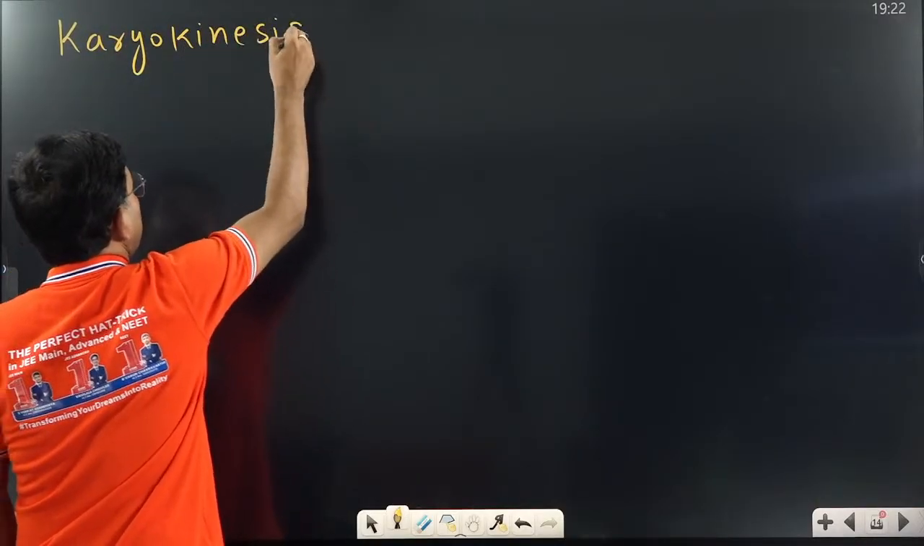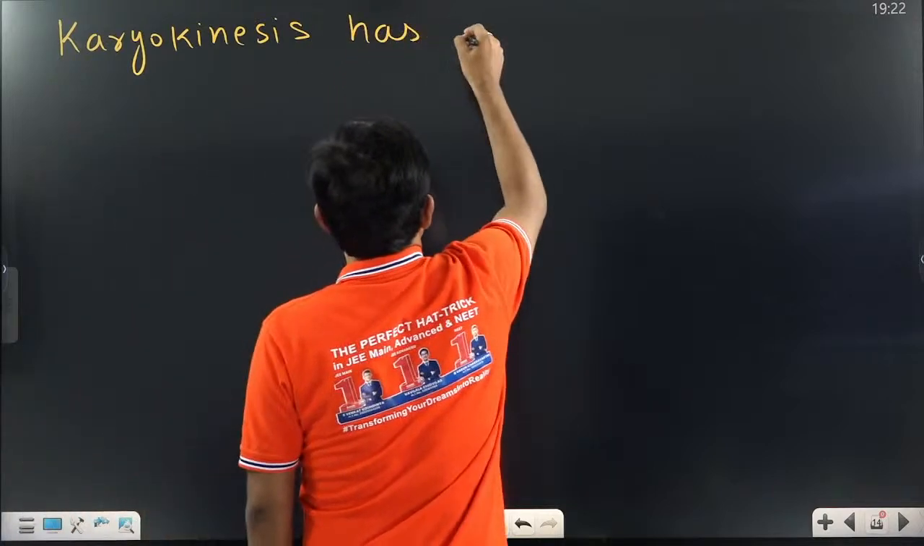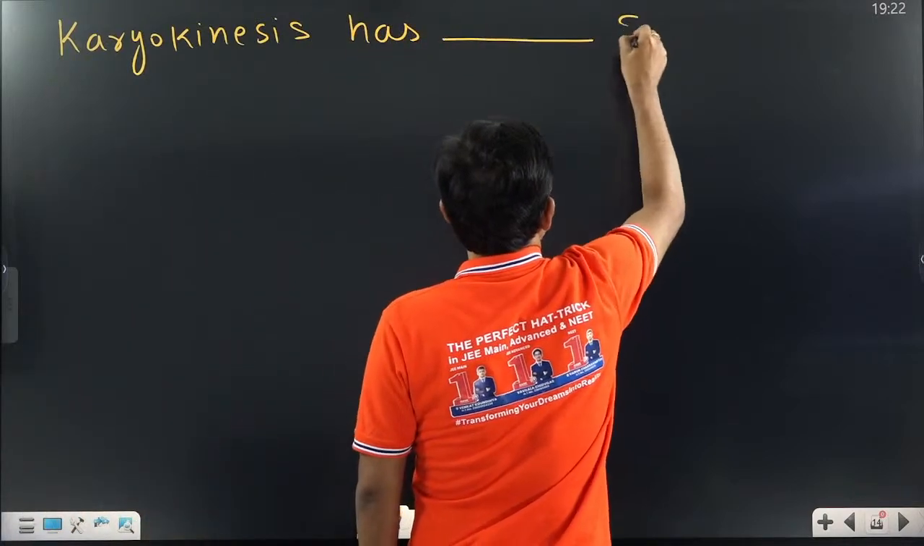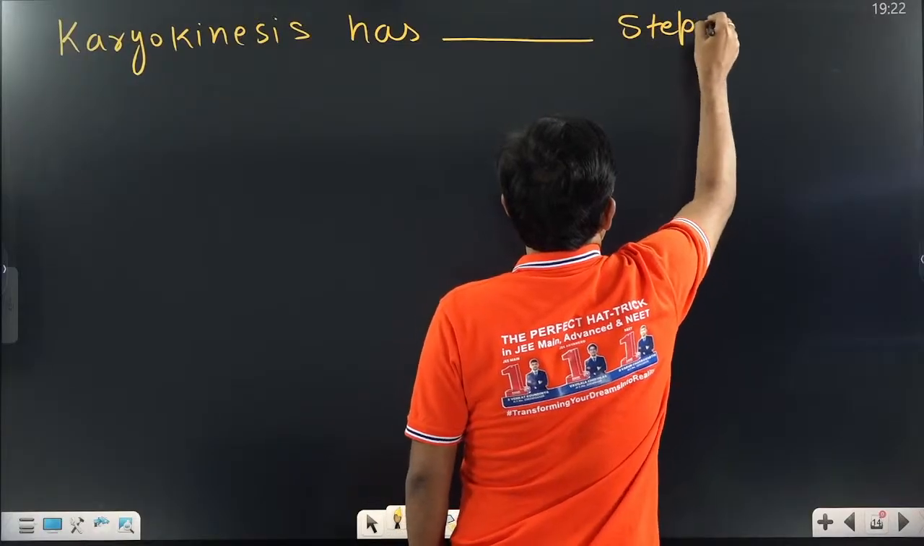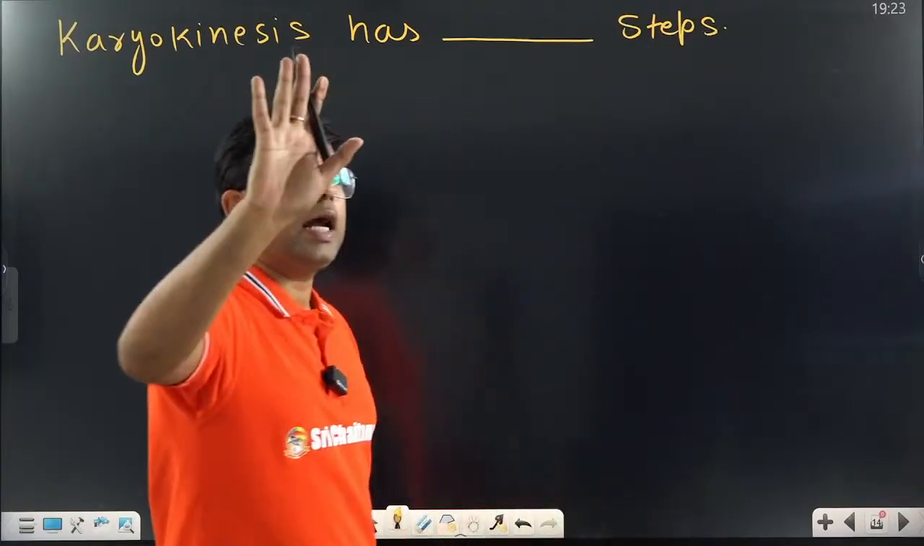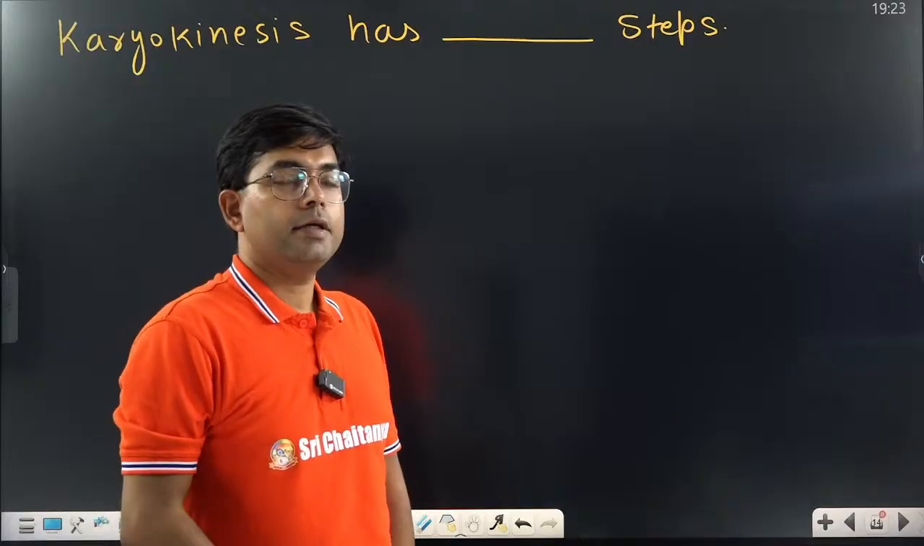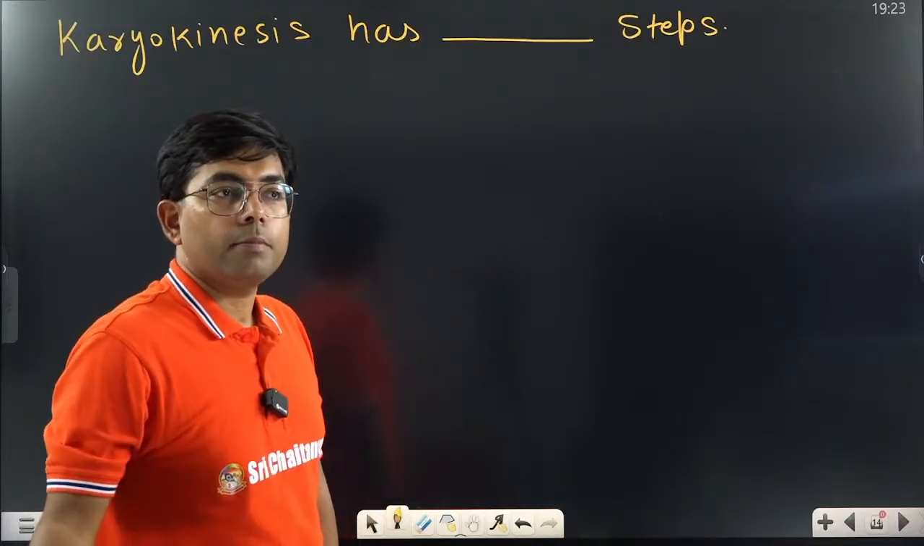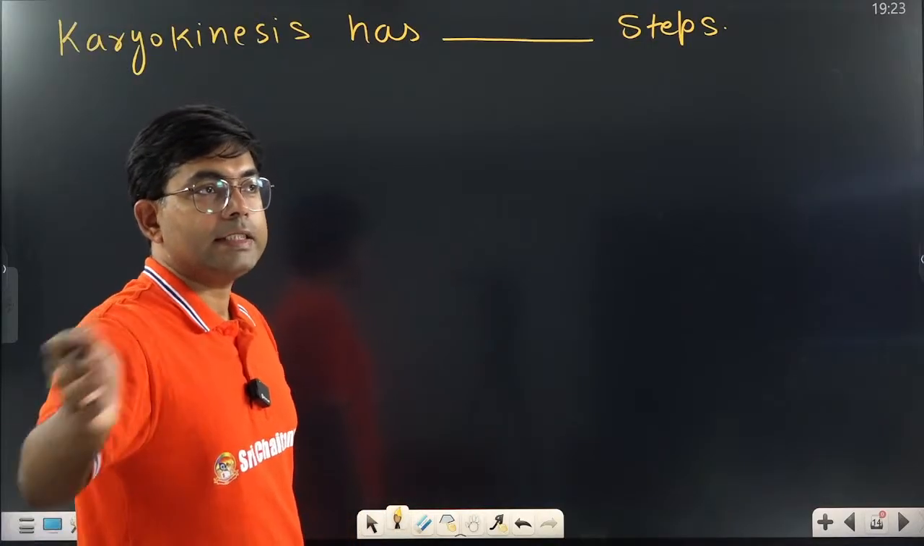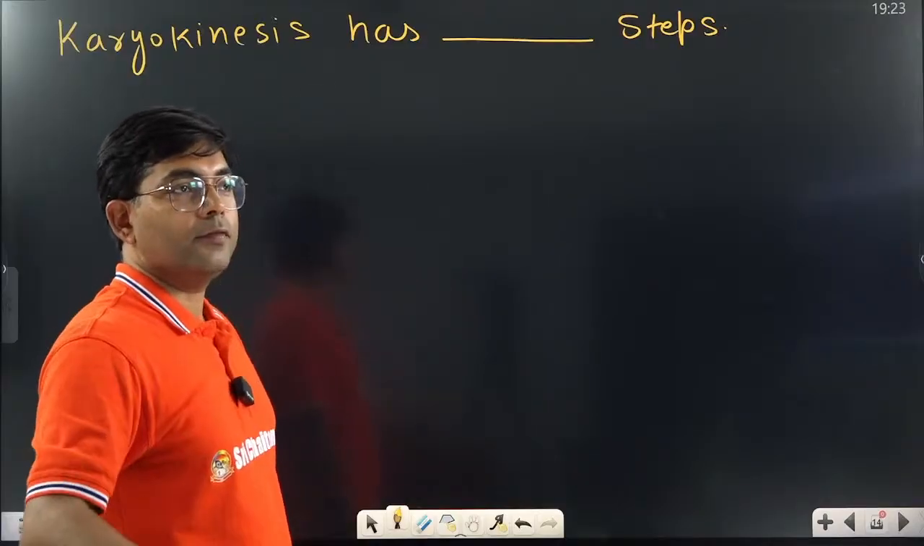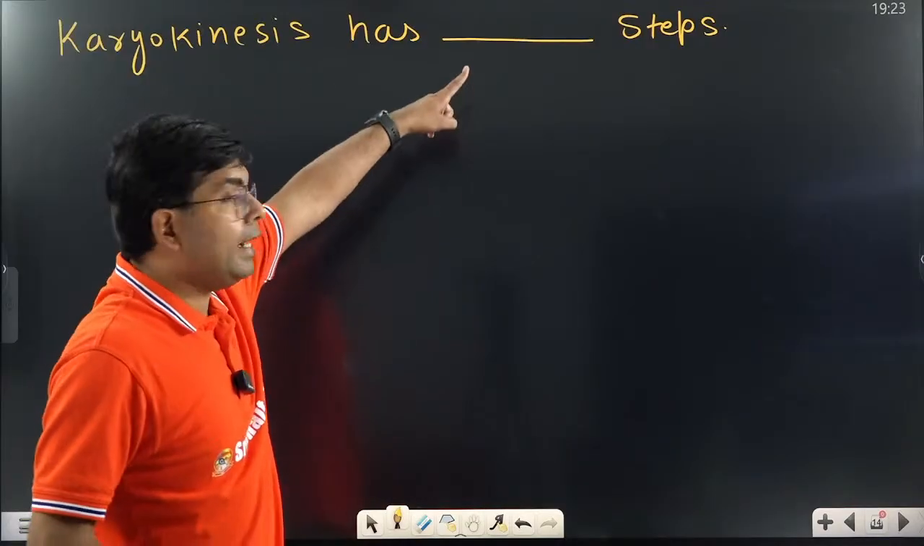Karyokinesis has dash steps. How many? You have to write the number, right? You have to write the number. Yes, I can see likes are increasing. Very good. So you have to write the number here.